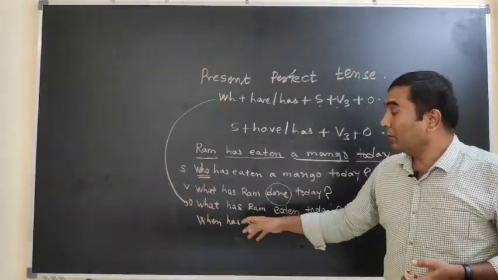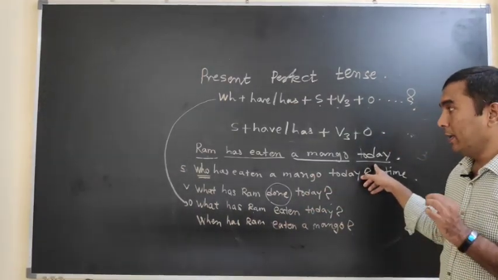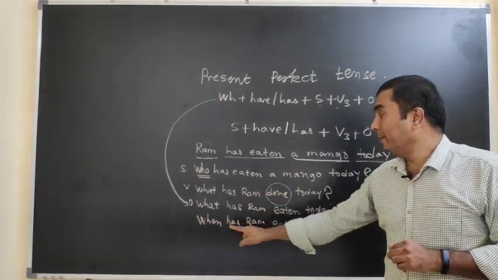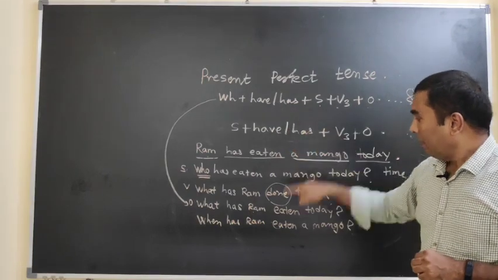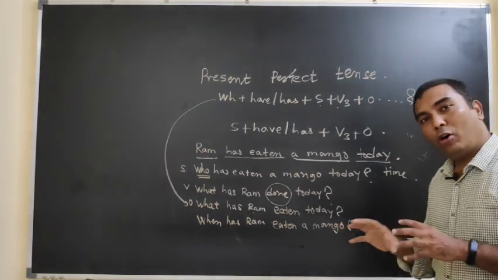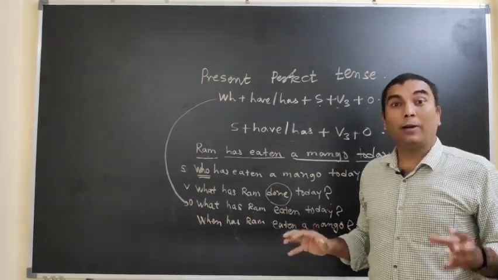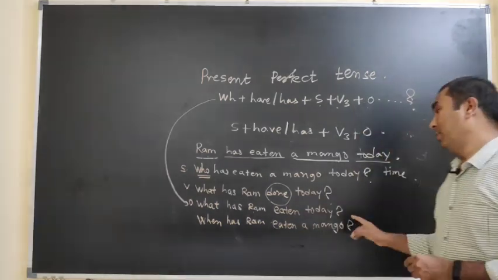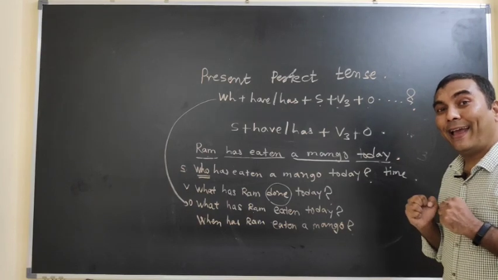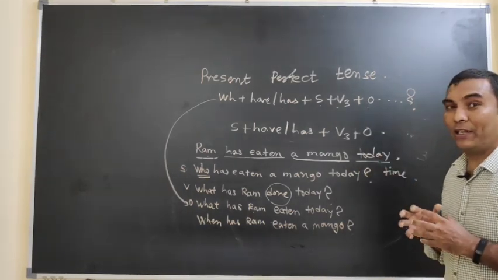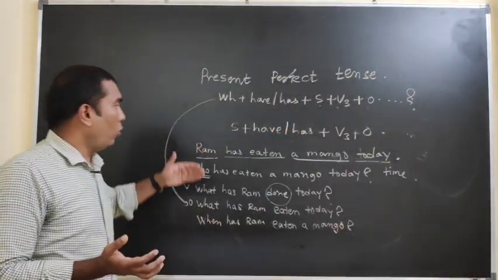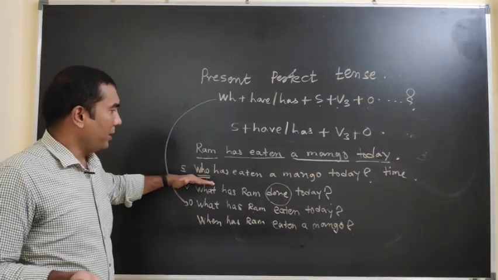But whenever you have to ask the question to the time denoting word in a sentence, then you have to use when in that. And if you will watch properly, when has Ram is a subject, eaten is a verb third form, a mango is an object, all words are there in the formation of a sentence of a WH question. But which word is missing? Today is a missing, because we want today as an answer, so that we are dropping that particular word. Now one thing is very important, when we will watch that in a Hindi or in Marathi, who has eaten a mango today?